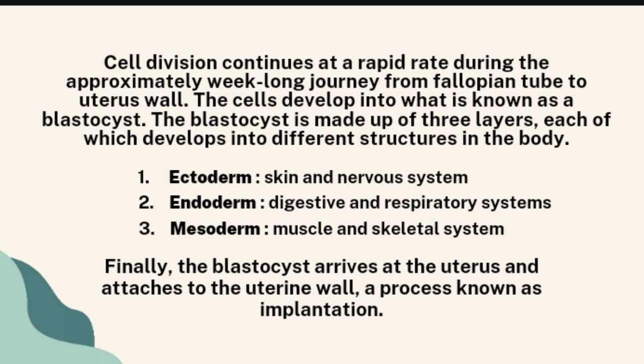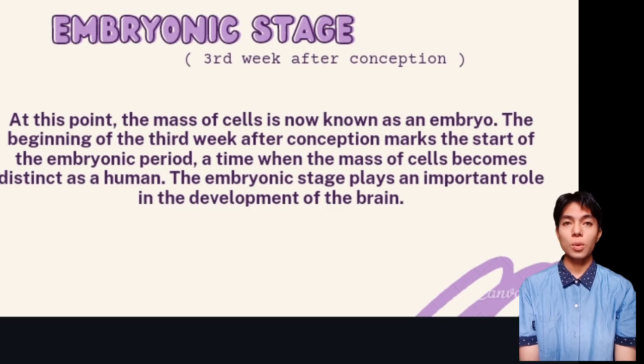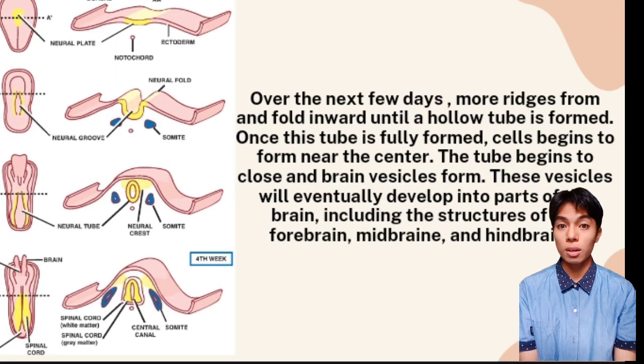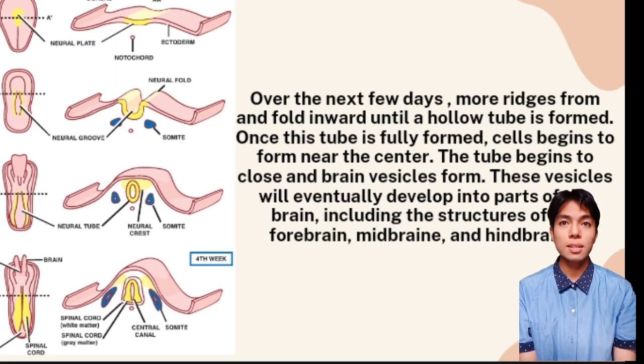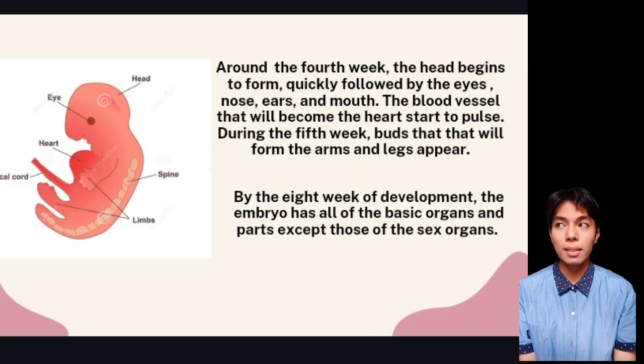Ectoderm, endoderm, and mesoderm form in this stage of prenatal development, which is the embryonic period. Once the zygote is implanted in the uterine wall, this period lasts from the 3rd through the 8th week after conception. Upon implantation, this multicellular organism is called an embryo. During these 8 weeks, the organ systems begin to form and develop, and the embryo looks like a little tadpole, growing to about 1 to 1.5 inches by the end of this period.